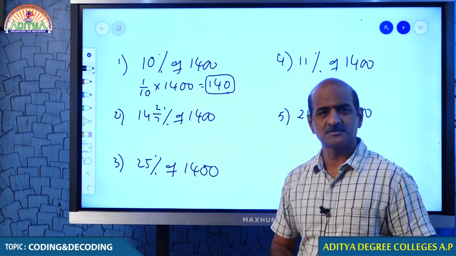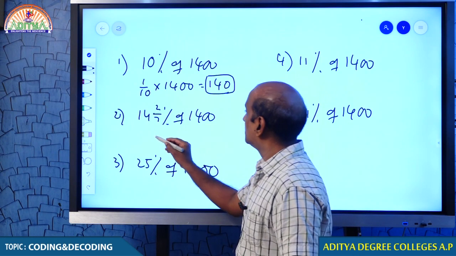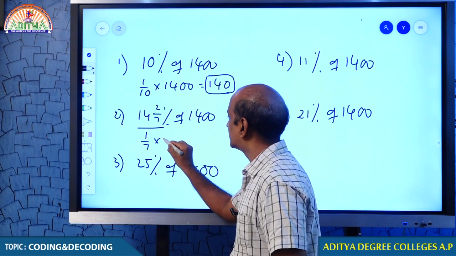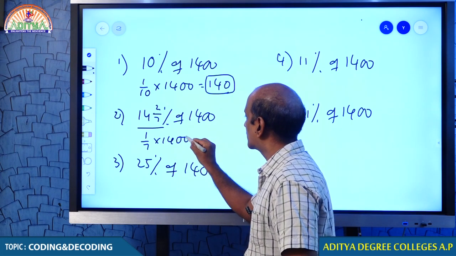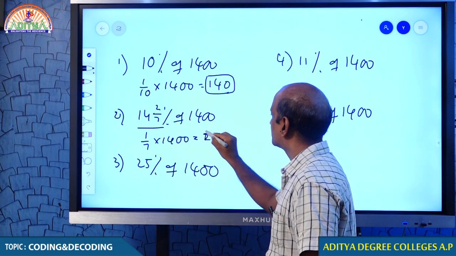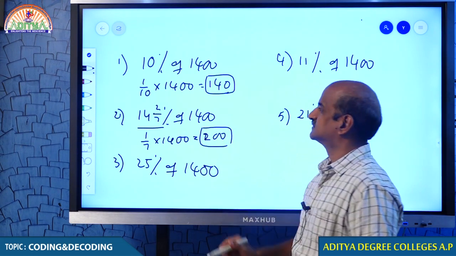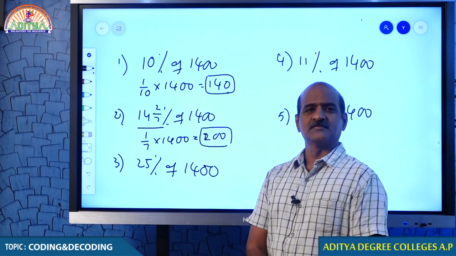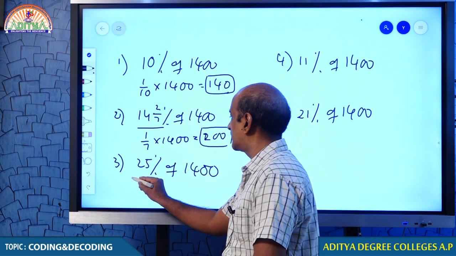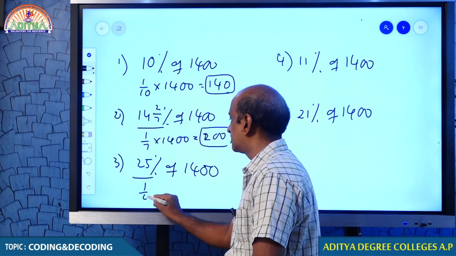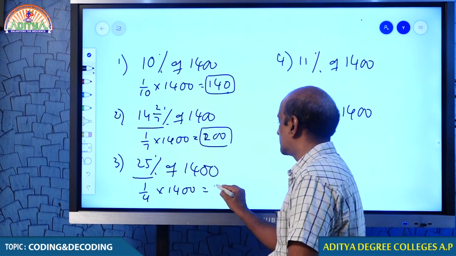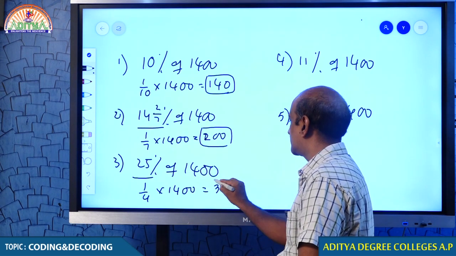Because 14 2 by 7% is 1 by 7, and 1400 by 7 is 200. Because 14 2 by 7% is 1 by 7, you know that very well. And 25% is 1 by 4, and 1400 by 4 is 350.